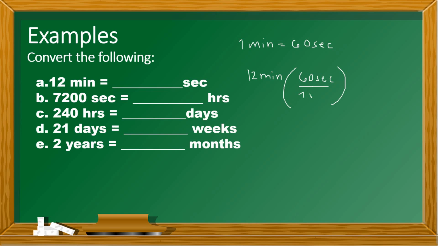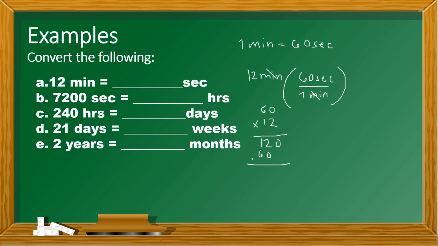Later on, we'll cancel the minute. So we're now going to cancel that. The minute is cancelled there. So we're going to multiply 12 times 60. What is 60 times 12? 2 times 0, 0. 2 times 6, that's 12. 1 times 0, 0. 1 times 6, 6.